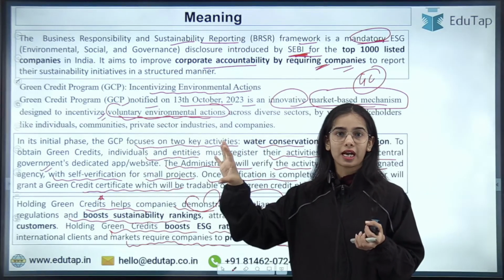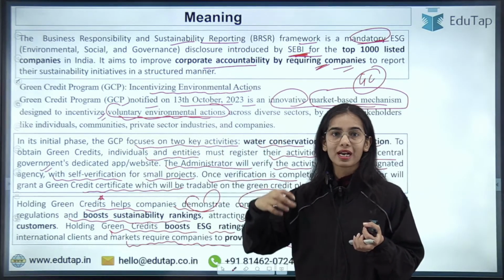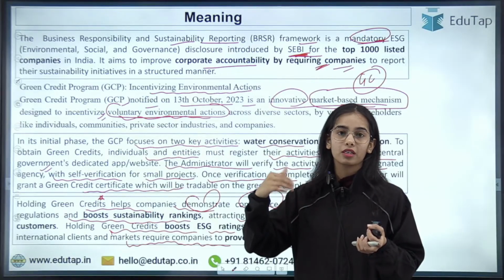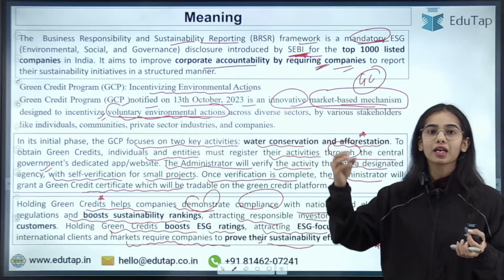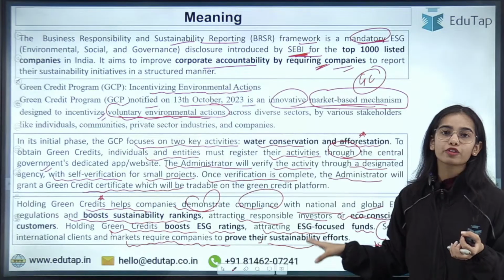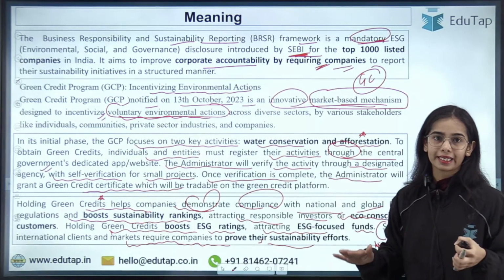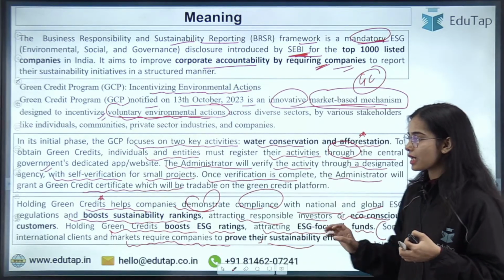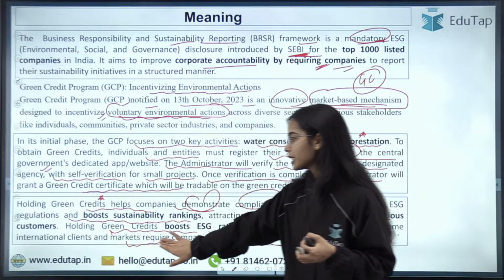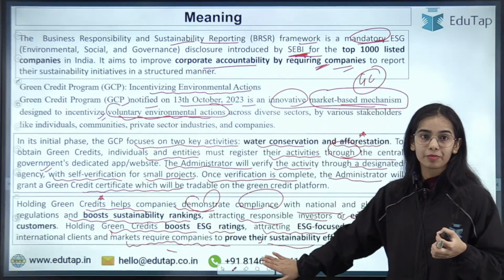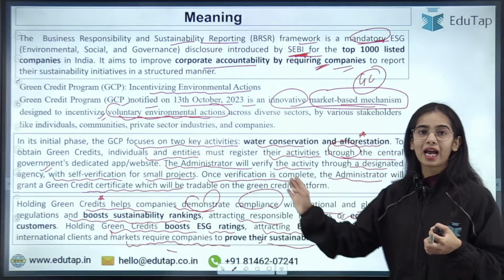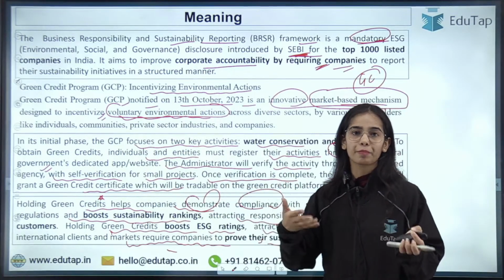So these countries, if you want to attract the investors from these countries, or if you want to attract the international clients, you have to follow certain basic guidelines. Some of the international clients and markets require companies to prove their sustainability efforts. So by having the green credits, the companies can do so.